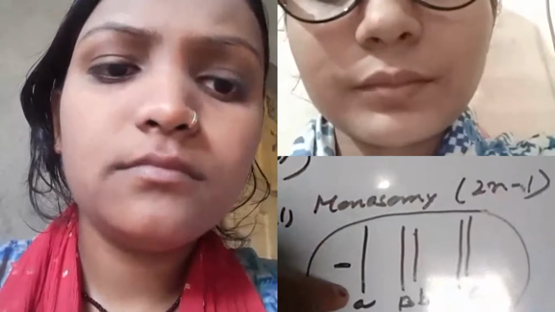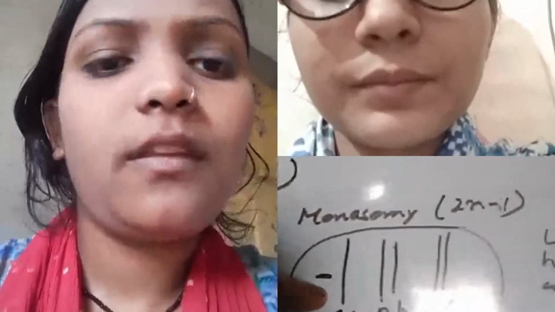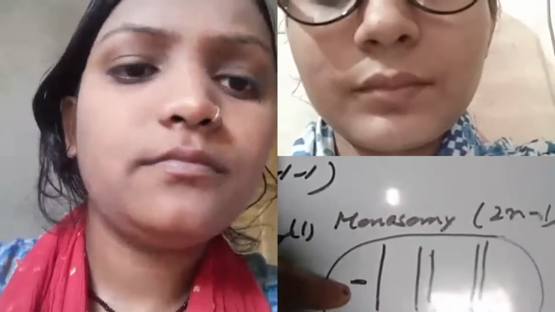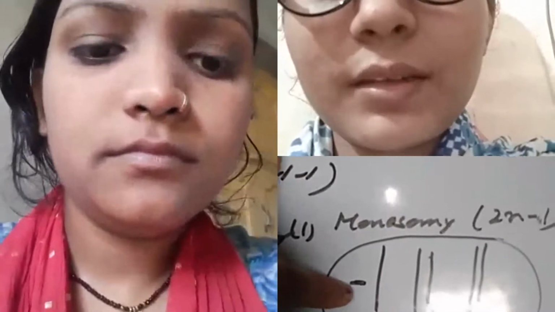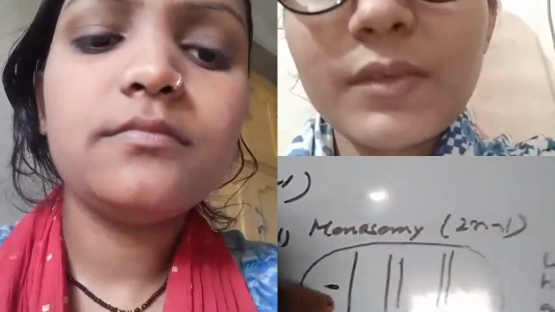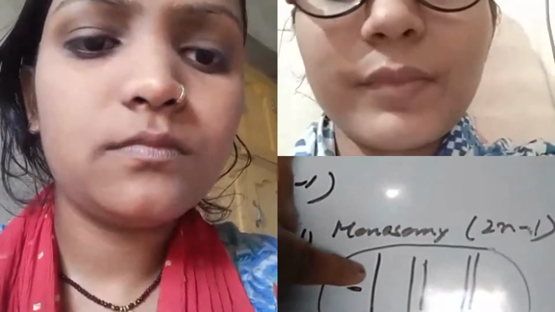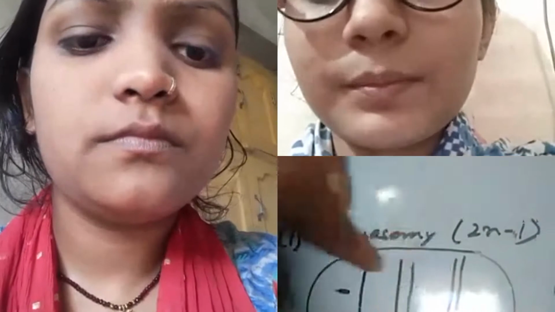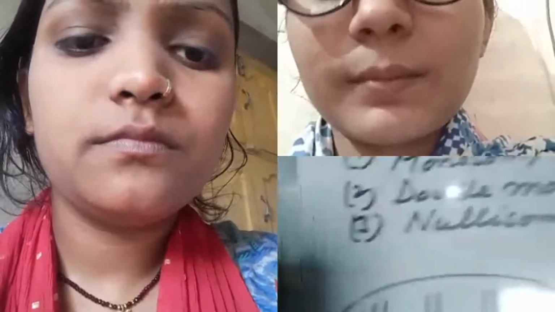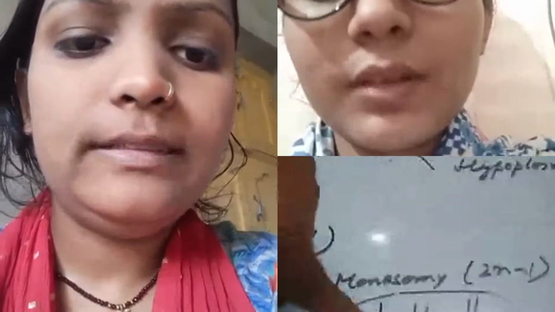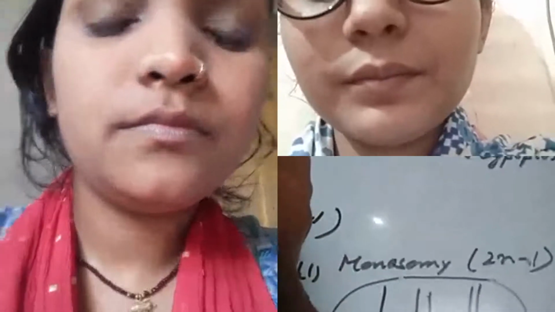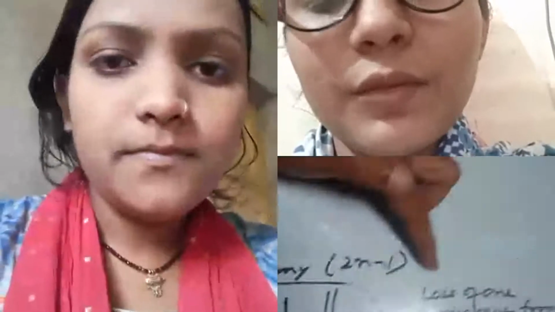From the first pair of chromosomes, the paternal chromosome is absent here. I have represented it by writing the minus sign. From the first pair, the chromosome capital A, the paternal chromosome, is absent. And there are only 5 chromosomes. In this case, there are 5 chromosomes, and one chromosome is absent from the first pair. So the genomic formula will now be 2n minus 1.